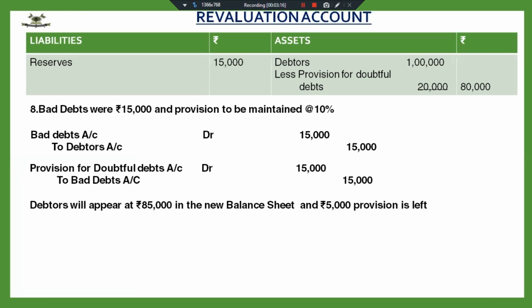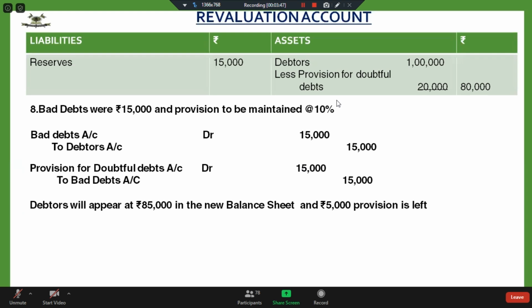Then I'm going to write off these bad debts from provision for doubtful debts as I have sufficient provision with me. After writing off, my debtors will appear in the new balance sheet at 85,000 and the provision left with me is 5,000.